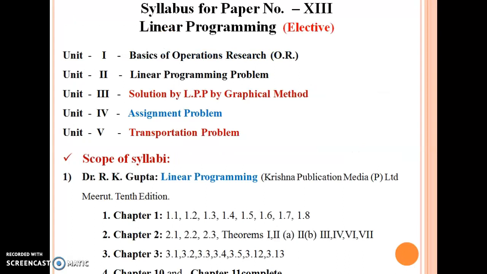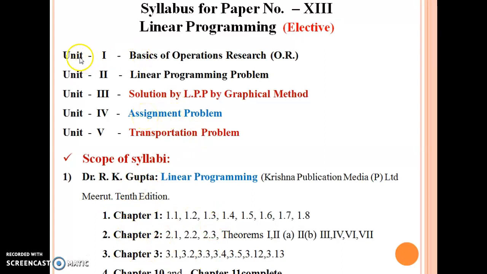Similarly, for paper number 13, that is Linear Programming Problem, an elective paper, there are again 5 chapters in this paper. The basic learning objective of this paper is to help the development of optimization techniques which will be helpful to students, personally and professionally. In real life, it is applicable everywhere in personal and professional life, business, and the production industry. In all these fields, linear programming is very useful.